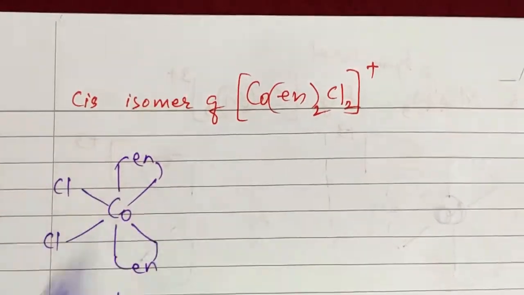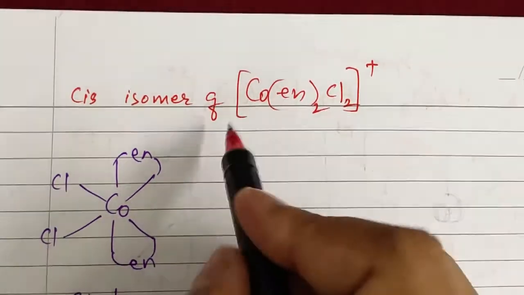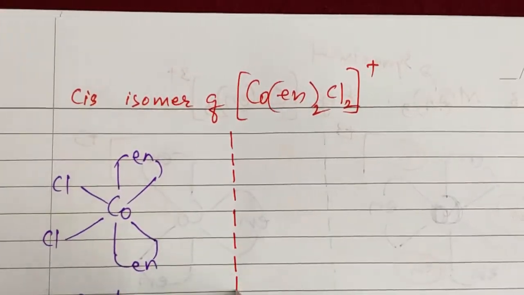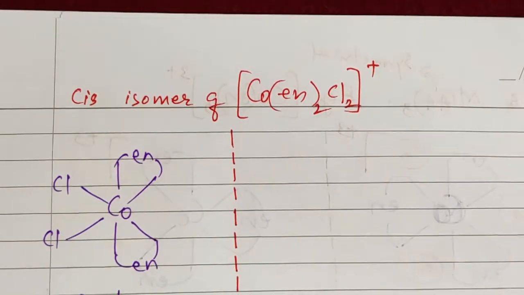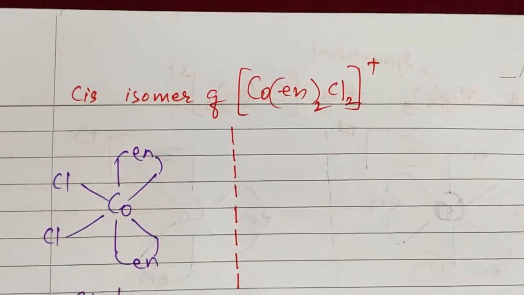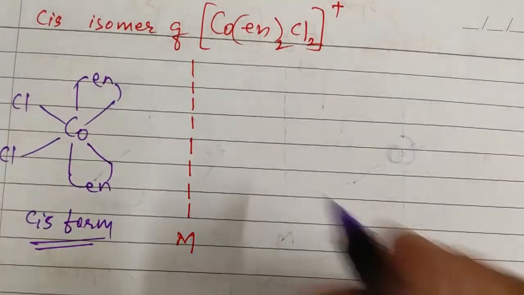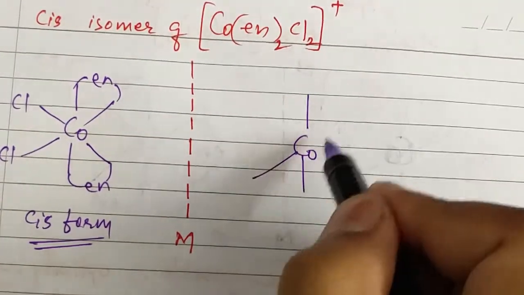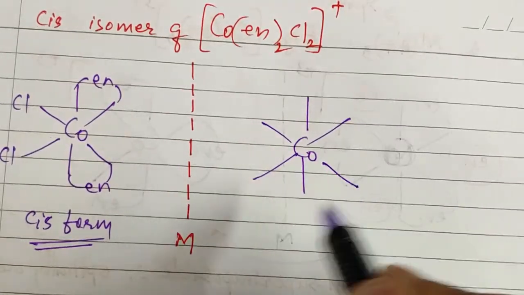And if you look at its image in the mirror, here M stands for mirror, then what we notice is, see students, Co has 6 coordinate covalent bonds.